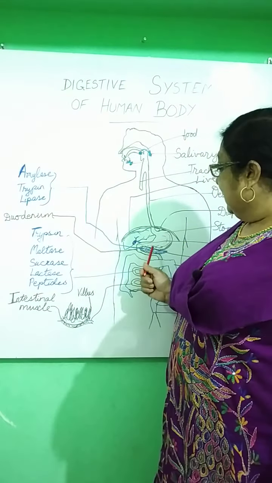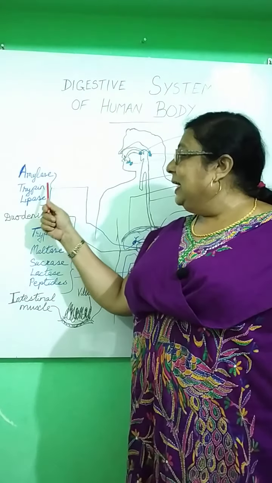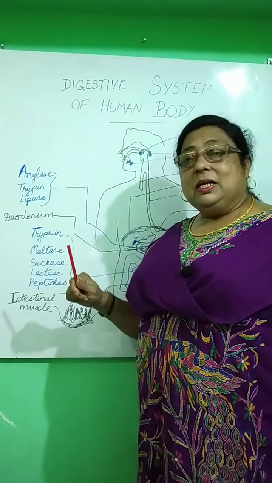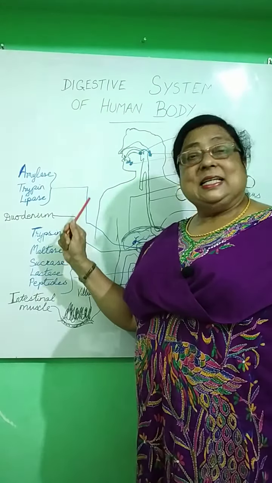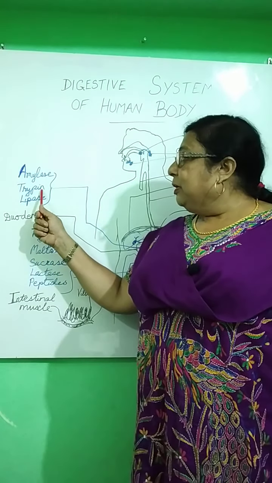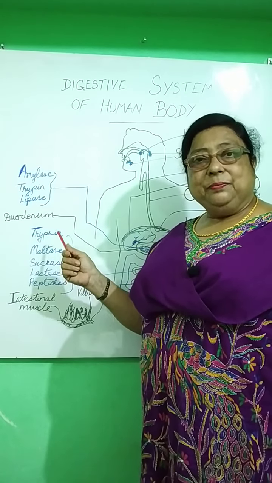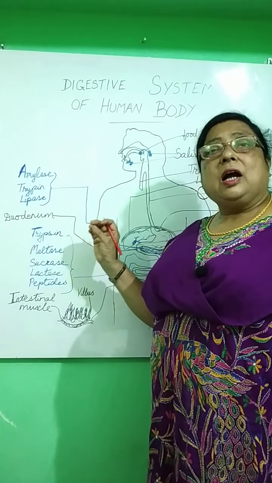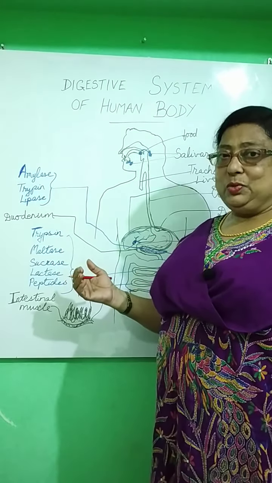This pancreatic juice has 3 enzymes: amylase, trypsin and lipase. Lipase converts fats into fatty acids and glycerol. And trypsin converts the proteins, peptones, into peptides or amino acids. And the amylase converts whatever leftover carbohydrates or starch there is into maltose.